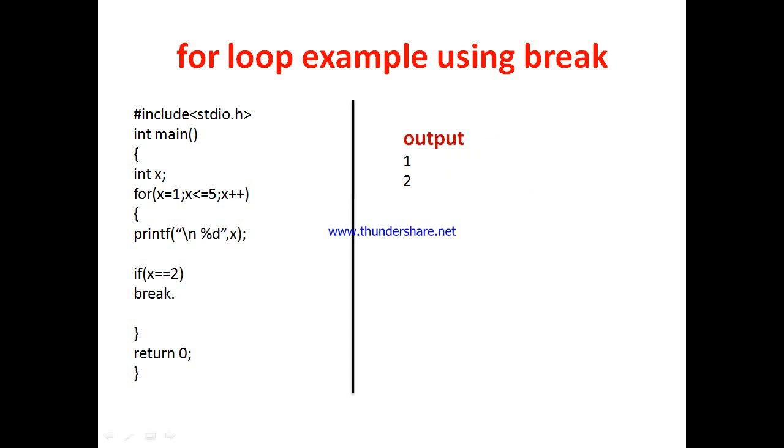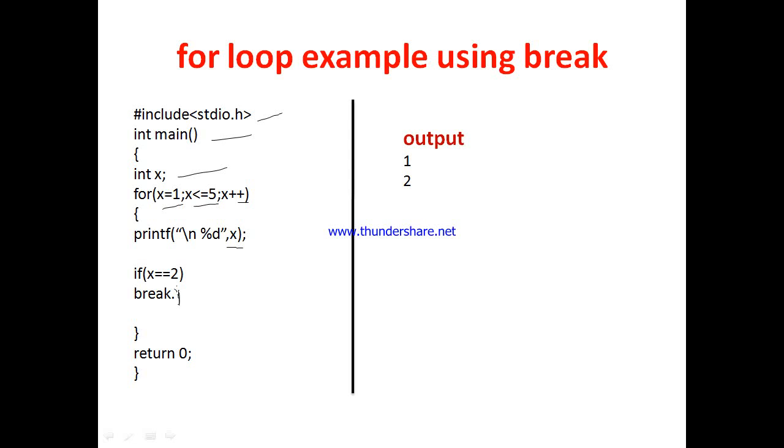In this example also the header file is included, int main function, and int x variable is declared. Now here x is initialized with 1, the test condition is x less than equal to 5, x plus plus. Now here the value of x is printed, here if x is equal to 2, and here break is given. Always remember, after break a semicolon should be there. It was missing from my side, but it should be there. Now if x equal to 2, break, semicolon.